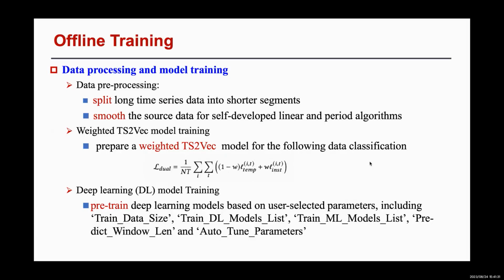After data pre-processing, we prepare a TS2-VEC model for the following data classification. We propose the weighted representation only. The overall loss is redefined as follows. The weight is manually set. The larger the association between instances, the larger the value that will be set. Next, we pre-train deep learning models based on user-selected parameters.